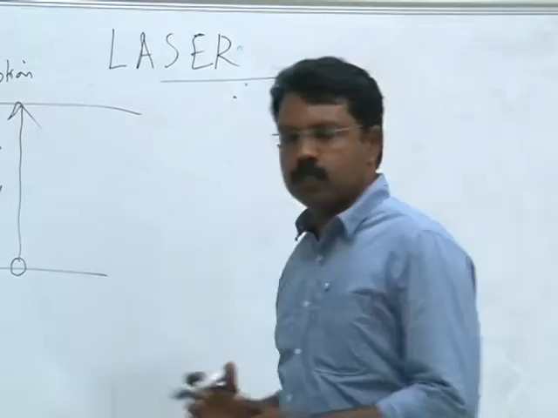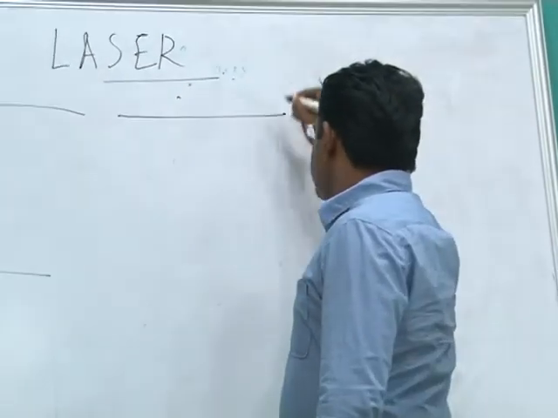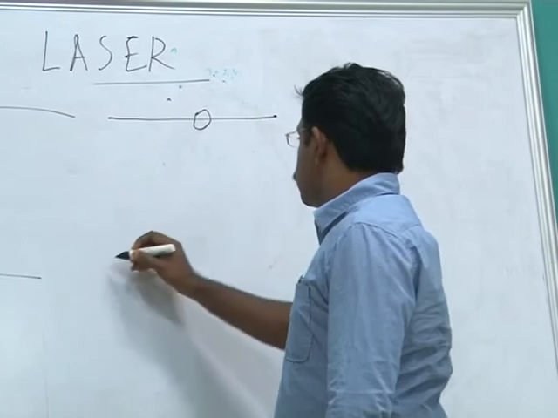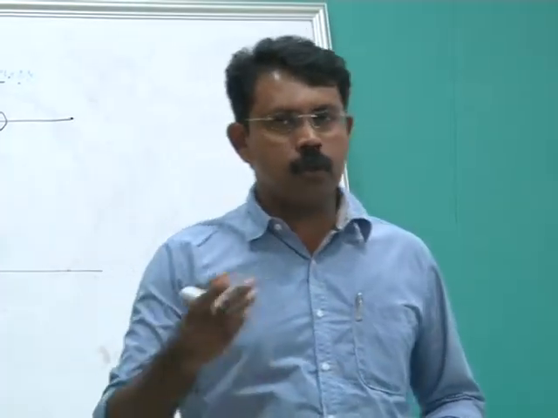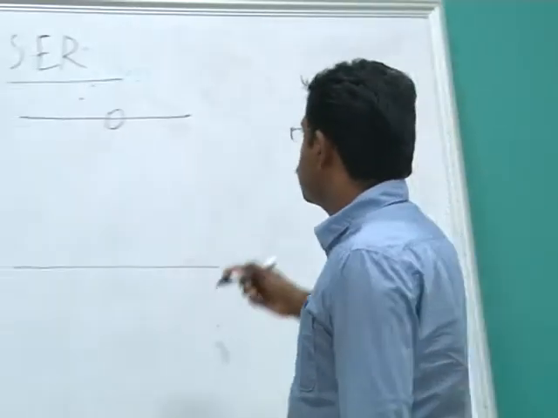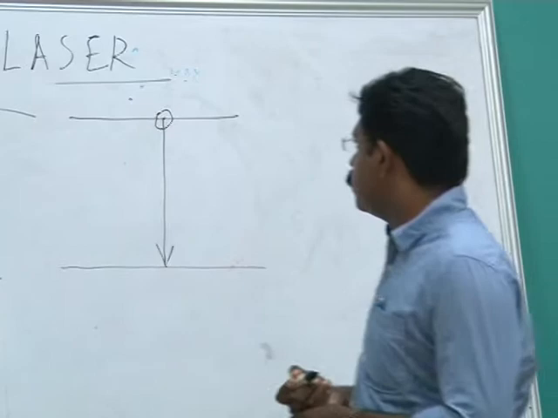So what will be the next step? The higher energy state is always unstable, so the atom which is excited to the higher energy state will find it unstable and will soon return to the ground state. This is the second step.